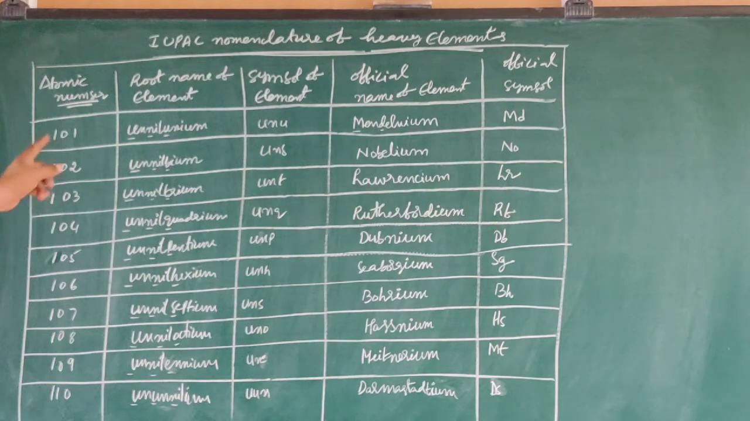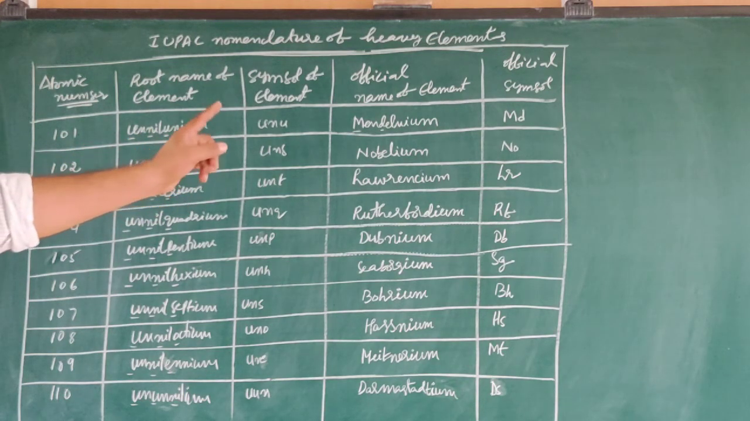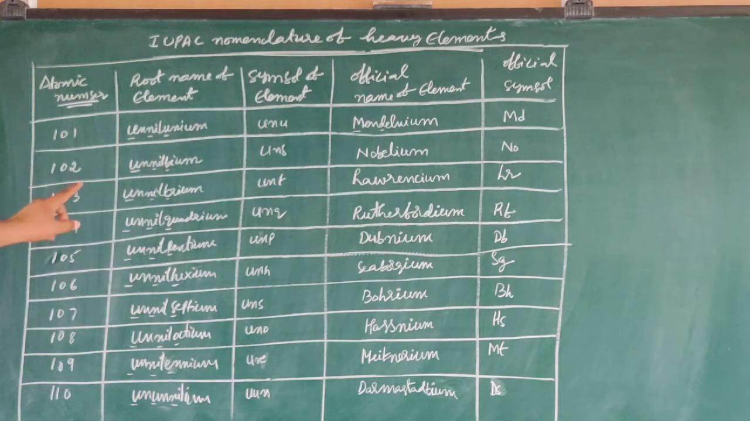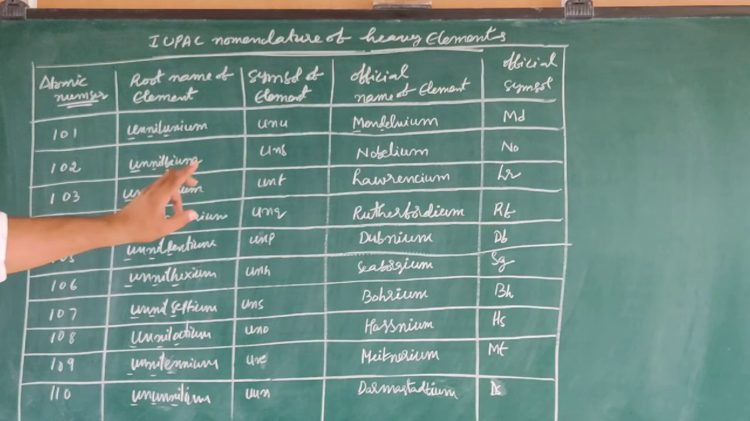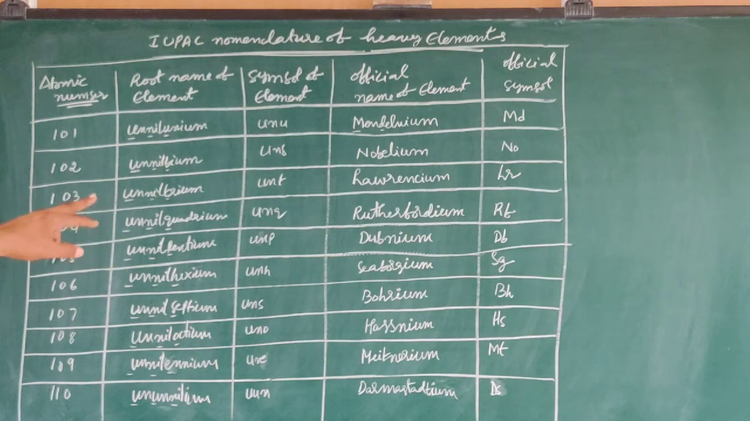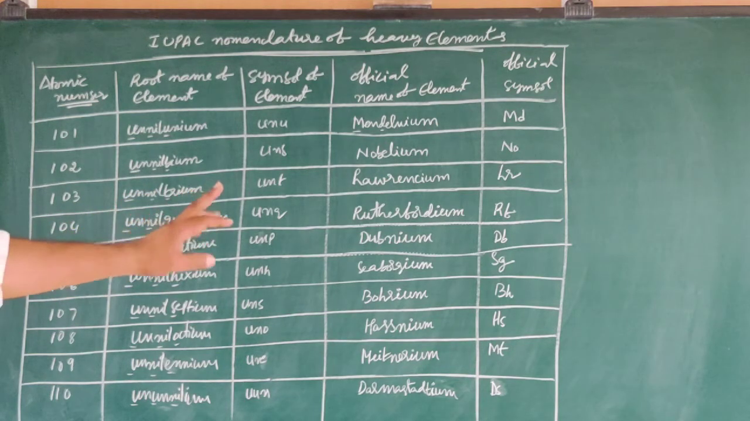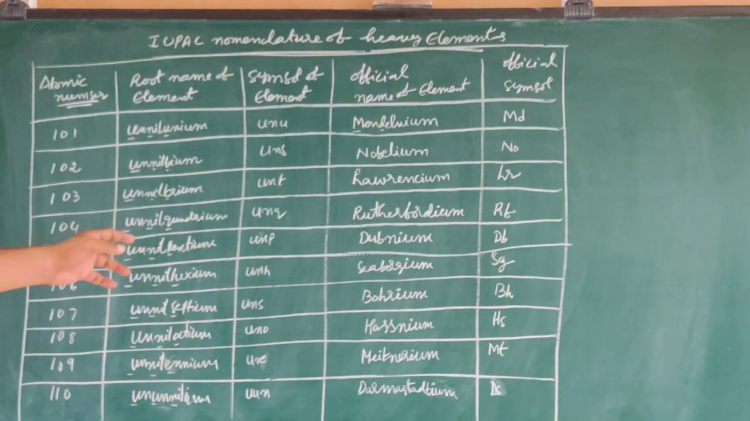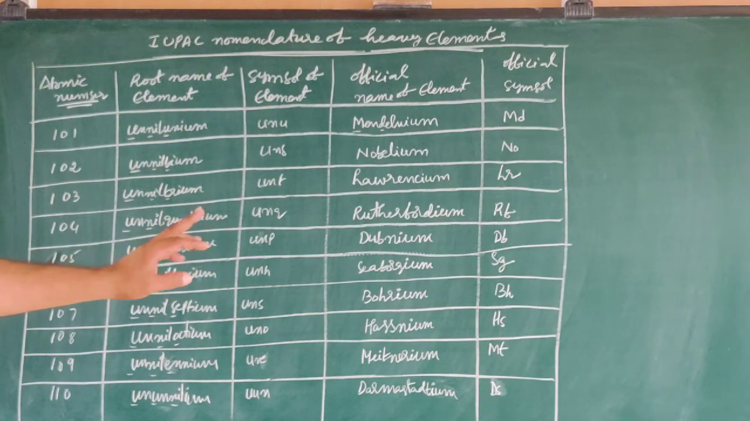Next one, 102, Unnilbium, UNB, Nobelium, No. 103, Unniltrium, UNT, Lawrencium, Lr. 104, Unnilquadium, UNQ, Rutherfordium, Rf. 105, Unnilpentium, UNP, Dubnium, Db. 106, Unnilhexium, UNH, Seaborgium, Sg.